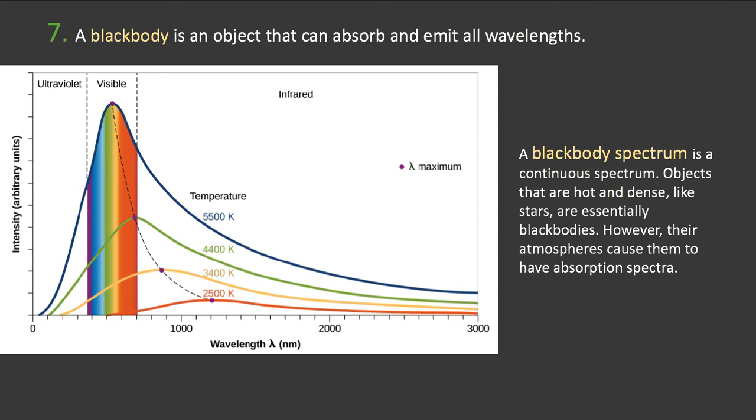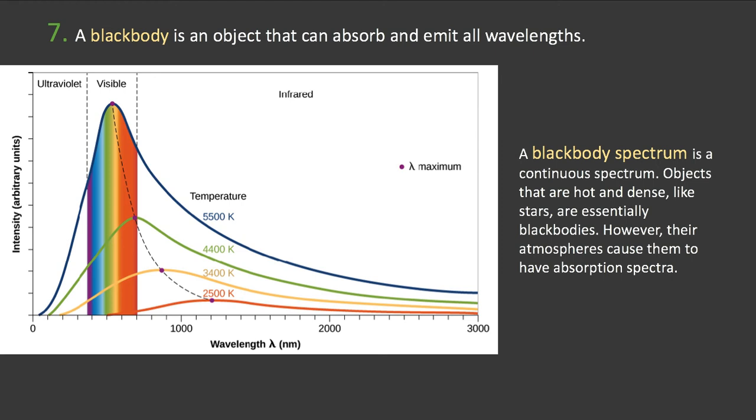Well, that means the colors black and white are sort of intimately related to one another. And in astronomy, a black body is an object that can absorb all the wavelengths of light, and then also when it's heated up, emit all those wavelengths of light. So it's a little bit counterintuitive. There probably should be a better term for it. Maybe just call it a continuous emitter or continuous spectrum object or something like that. But the term is a black body.